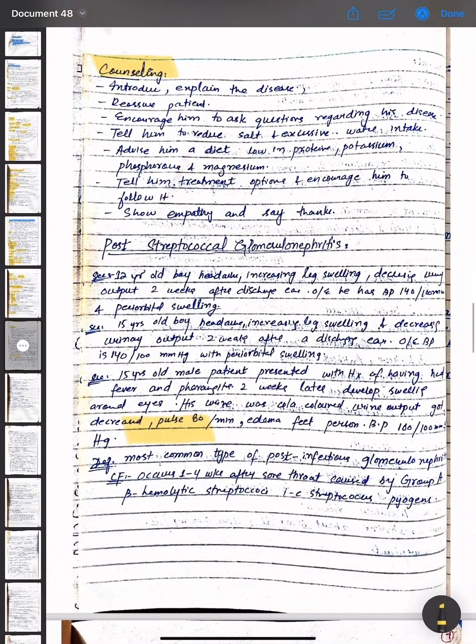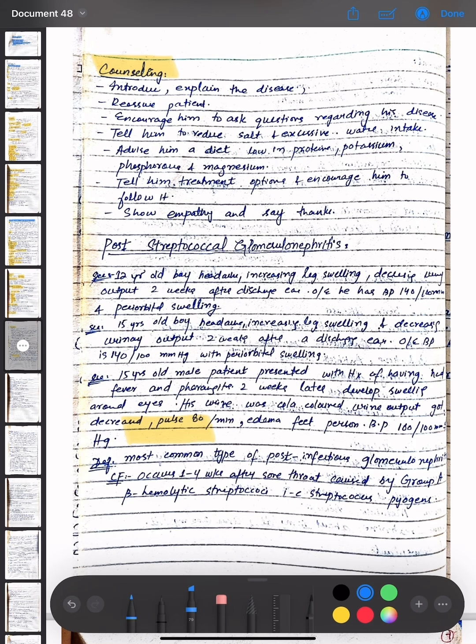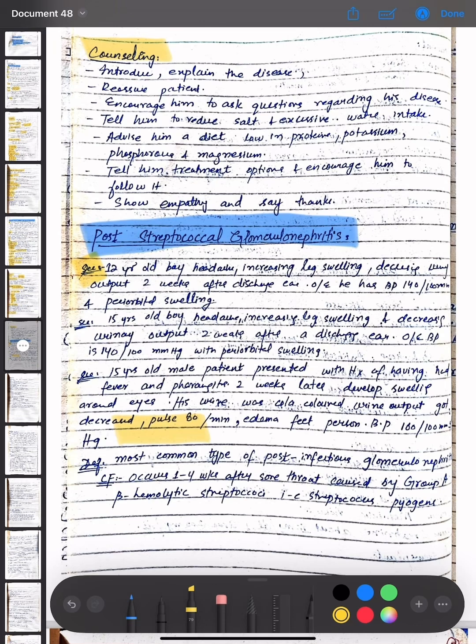Now coming towards the next topic, that is post-streptococcal glomerulonephritis. We have a scenario that there is a 12-year-old boy having headache, increasing leg swelling, and decreased urinary output 2 weeks after discharge of air. On examination, he has BP 140 per 100 mm of Hg and periorbital swelling.